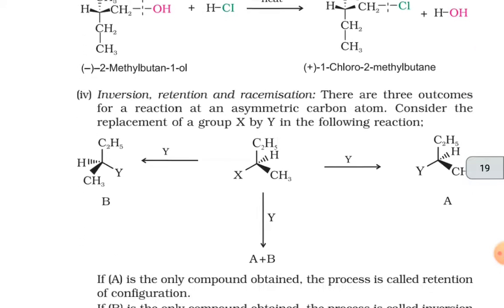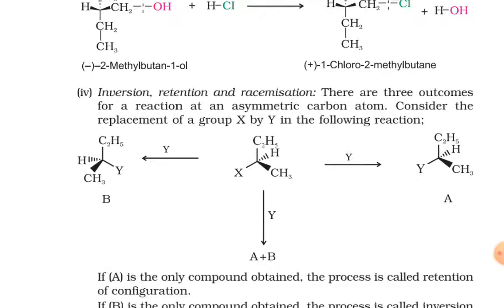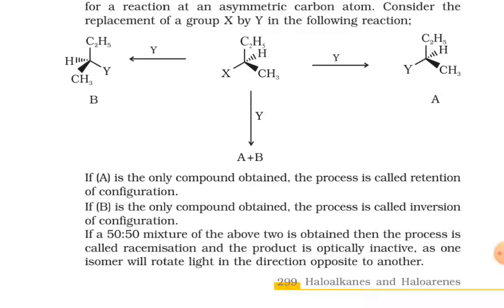Fourth is inversion, retention and racemization. There are three outcomes for a reaction at an asymmetric carbon atom. Consider the replacement of a group X by Y in the following reaction. If A is the only compound obtained, the process is called retention of configuration. If B is the only compound obtained, the process is called inversion of configuration. If a 50-50 mixture of the above two is obtained, then the process is called racemization and the product is optically inactive, as one isomer will rotate light in the direction opposite to the other.